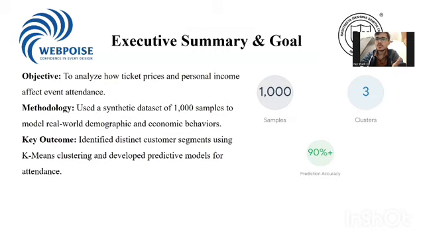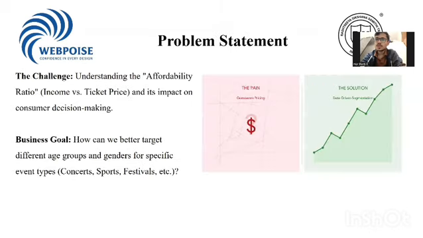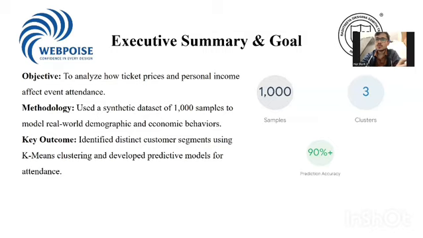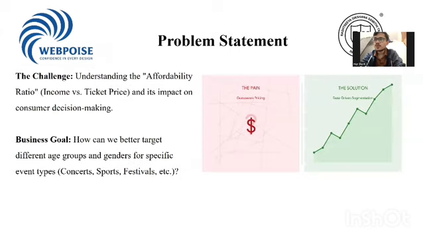And what we used was a synthetic data set of 1000 samples to model real world demography and economic behaviors of a sample. And the key outcome of our project was to identify distinct customer if they can afford an event, and we would segment the customer using k-means algorithm, and we would develop a predictive model using two models, which was decision tree and logistic regression.